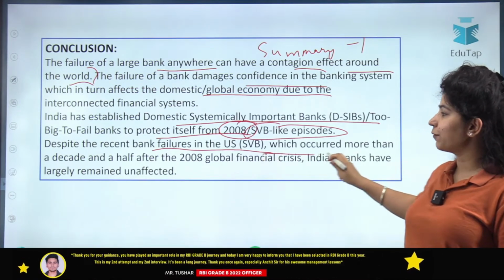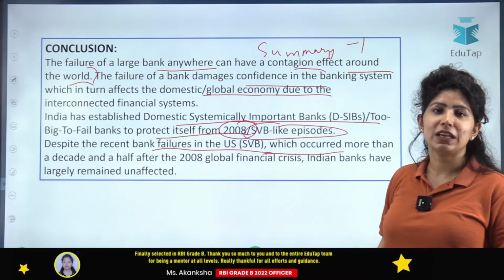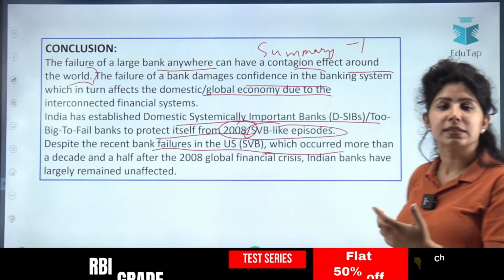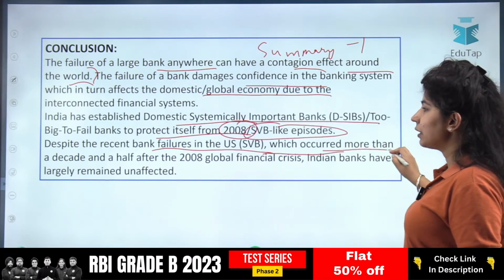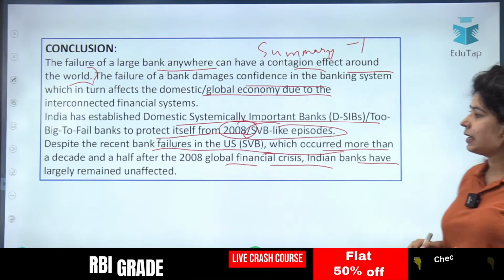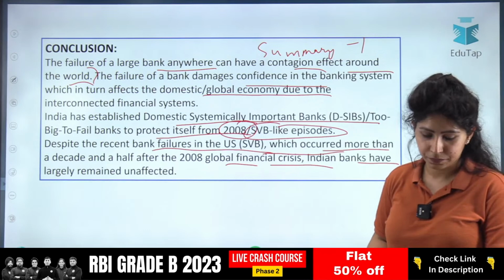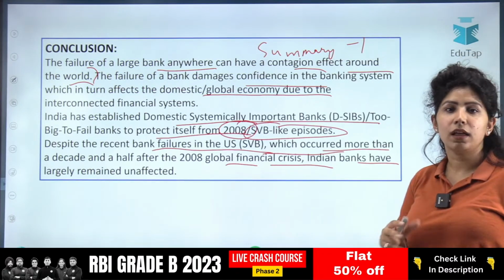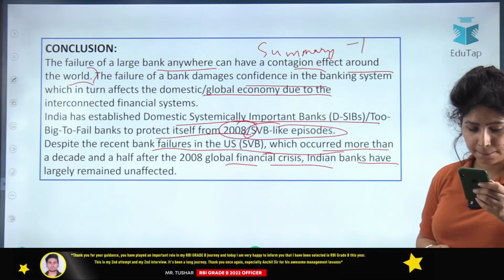Despite the recent bank failures in the US, and by the help of this line, we will appreciate the DSIBs, that is what we have written a note about, which occurred more than a decade and a half after 2008 global financial crisis. Indian banks have largely remained unaffected. So that is the benefit of having classification into DSIBs.